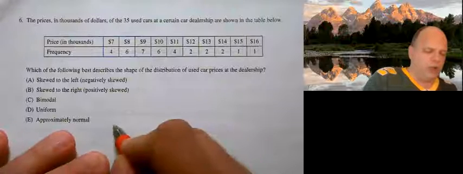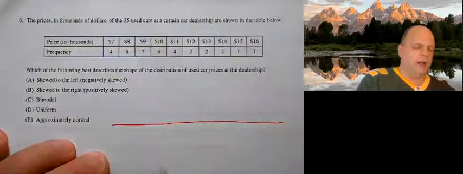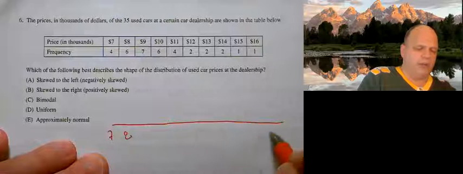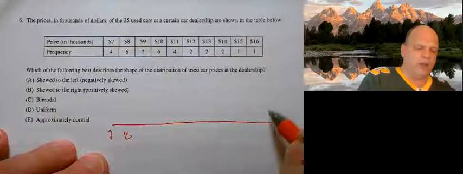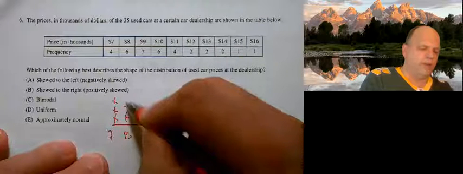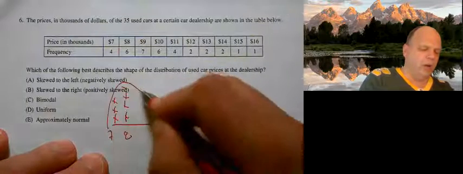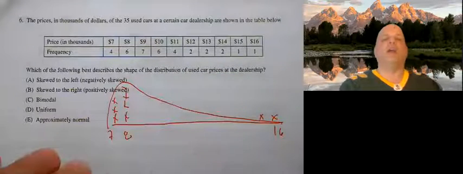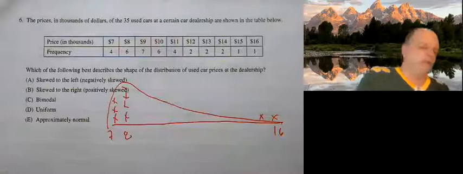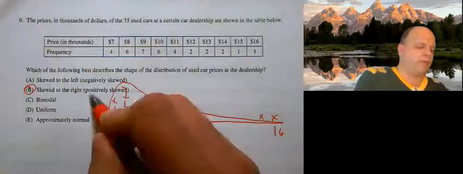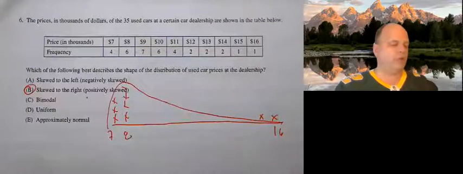Well, if I'm looking at this distribution, and I have this number line, 7, 8, all the way up to 16, it looks to me like it's been stretched, pulled to the right. So if it's stretched to the right, then it is skewed to the right. Sometimes it's referred to as positively skewed because we stretched it in a positive direction.